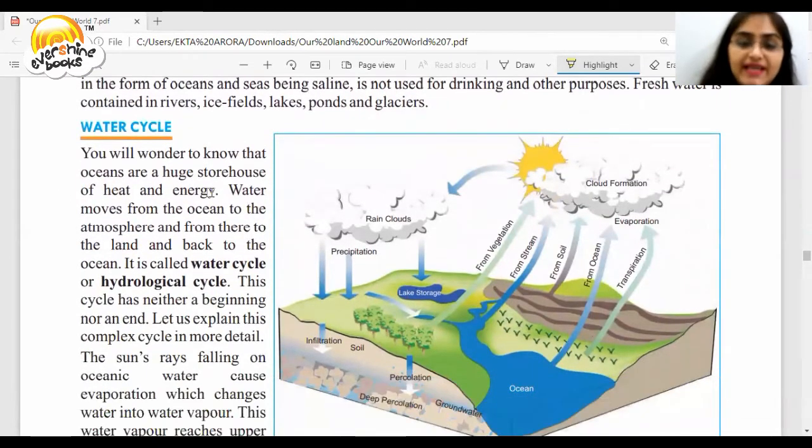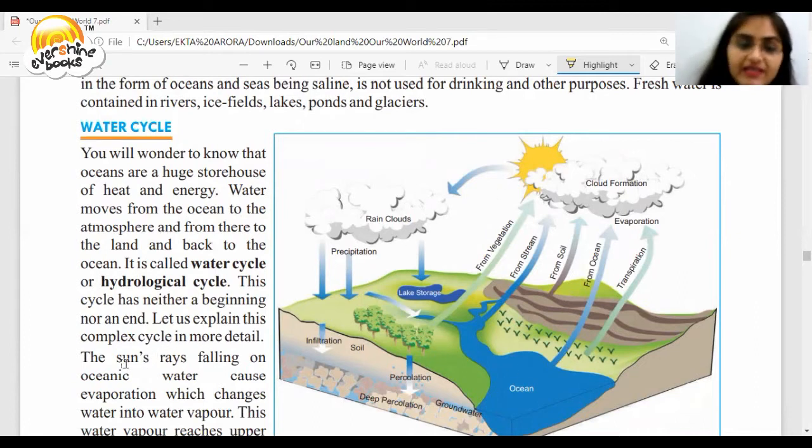So what is the water cycle? Water moves from the ocean to the atmosphere and from there to the land and back to the ocean. So from the ocean, it goes up, forms the cloud, then comes down in the form of rain, and then into the rivers, and then goes back into the ocean. So this is the water cycle.